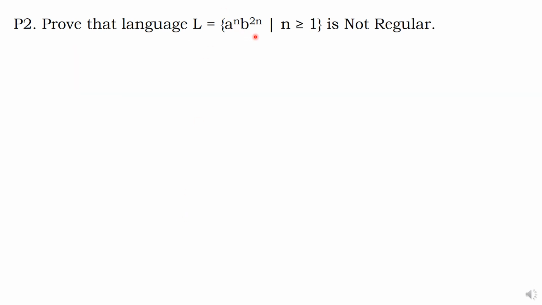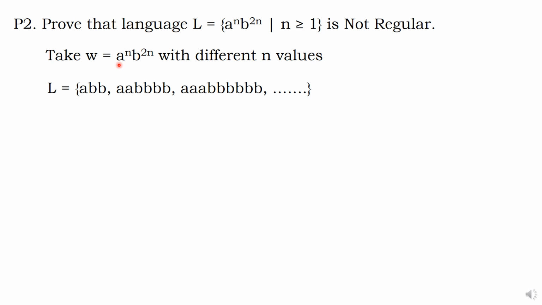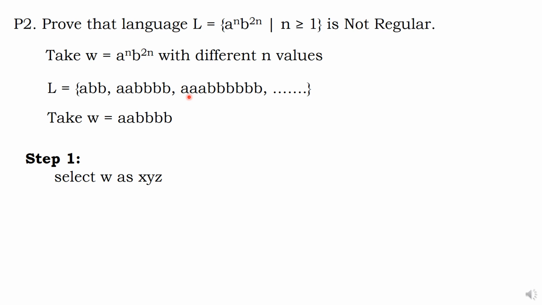I will show one more problem. A power n, b power 2n, where n is greater than or equal to 1. I want to prove that it is not regular. Let us take this particular a power n, b power 2n. I will take different values of n: 1a, 2b; 2a, 4b, because double; 3a, 6b. Now n value is 3 here.